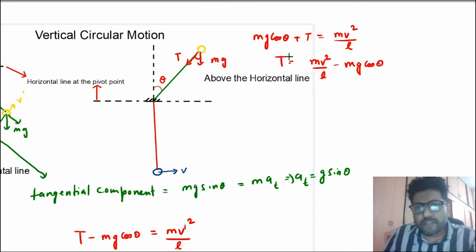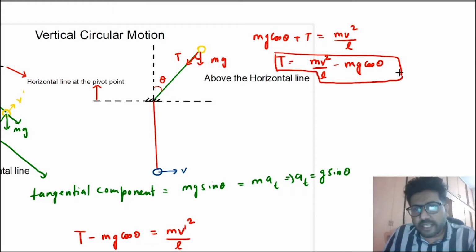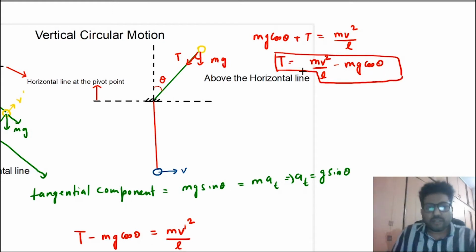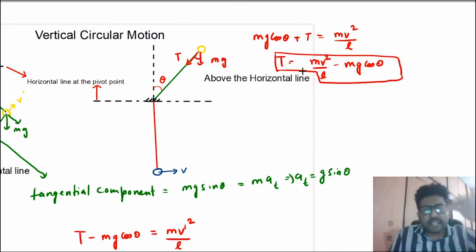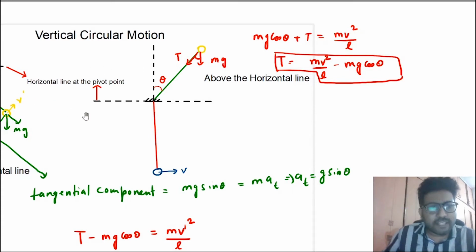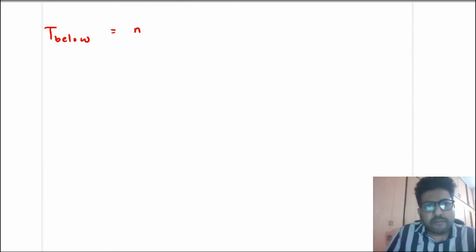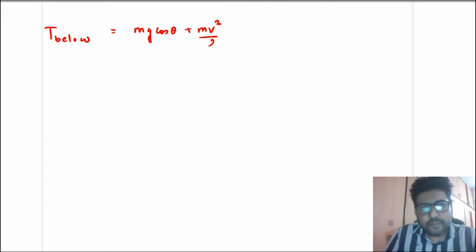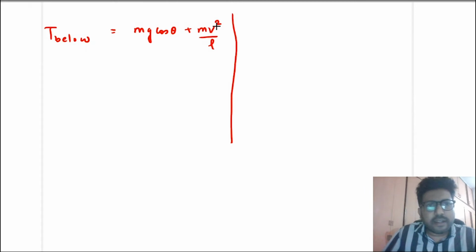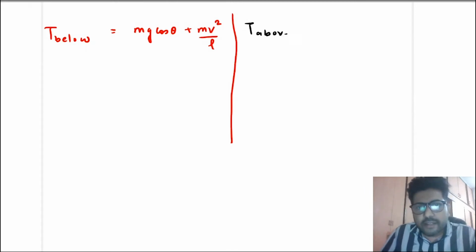It is very useful if you remember the formulas. Complex questions could be done easily if you remember these formulas. So the first thing that we have done is finding the tension below the horizontal line and above the horizontal line. Okay, so now I will write these two points again. The tension below the horizontal line is mg cos theta plus mv square by L, and tension above the horizontal line is mv square by L minus mg cos theta.